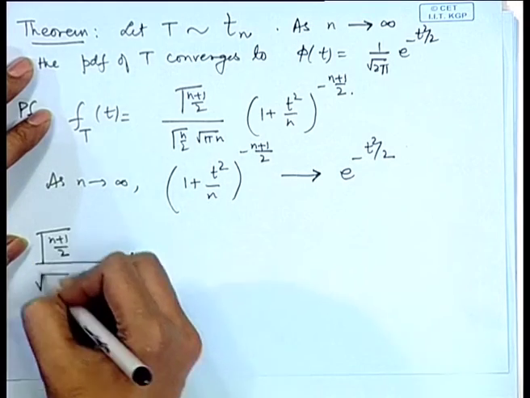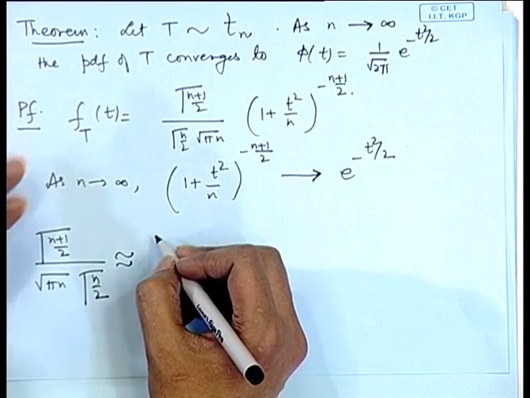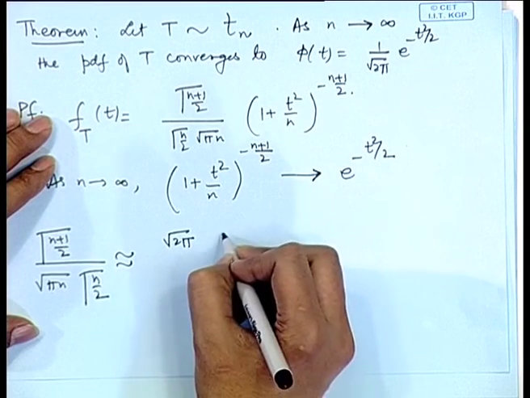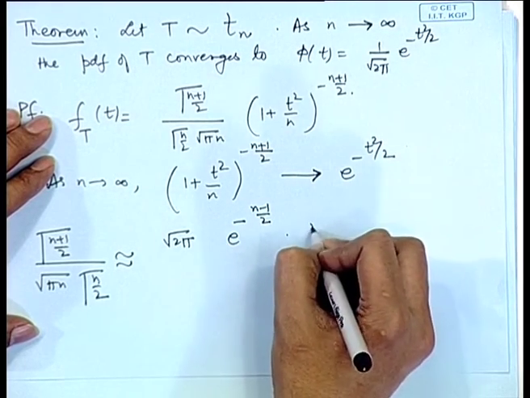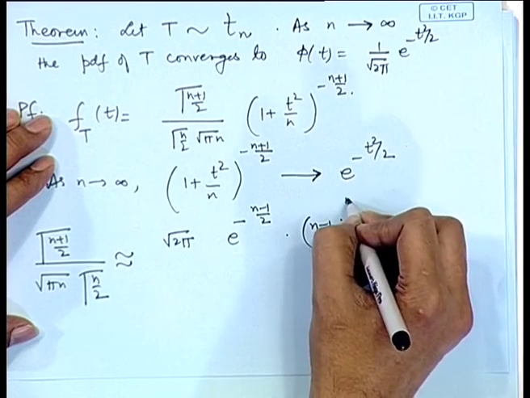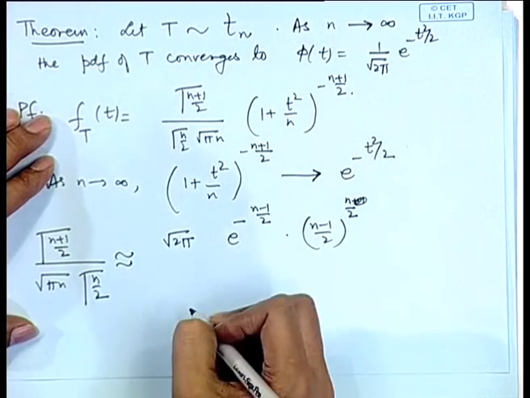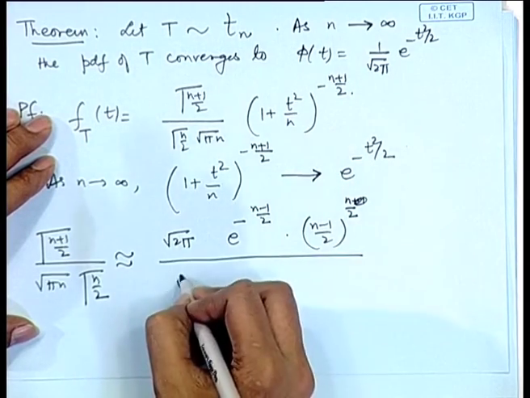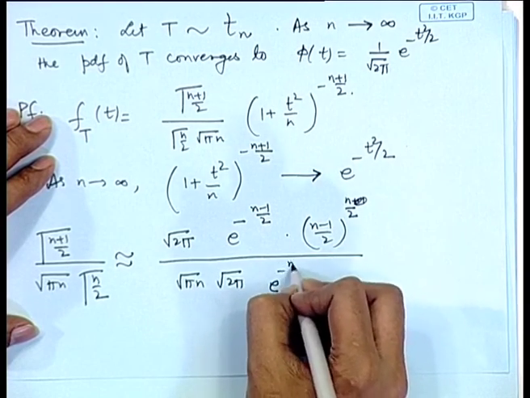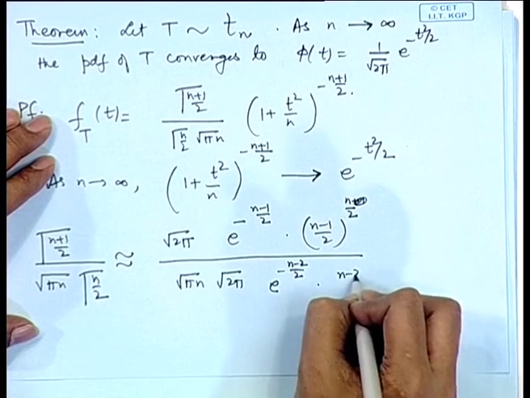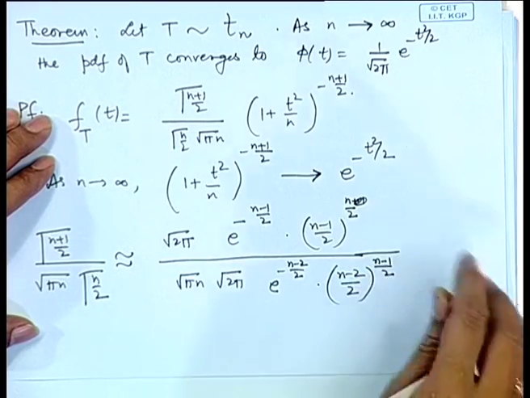So, if I am saying n is large, then I can represent these things as root 2 pi e to the power minus (n-1)/2, ((n-1)/2) to the power n/2, and in the denominator you have root(pi n) root 2 pi e to the power minus (n-2)/2, ((n-2)/2) to the power (n-1)/2.